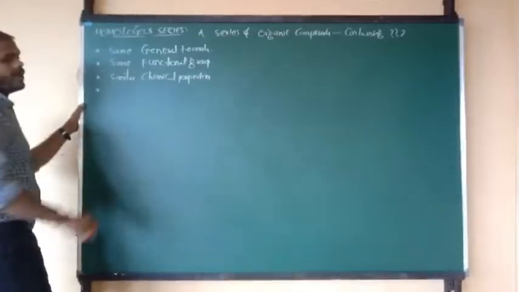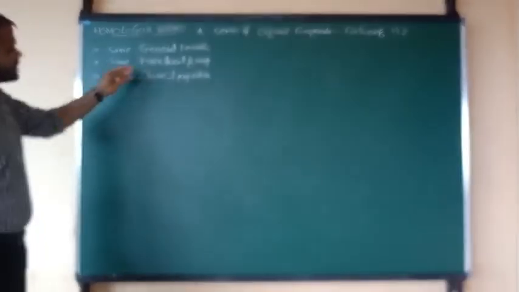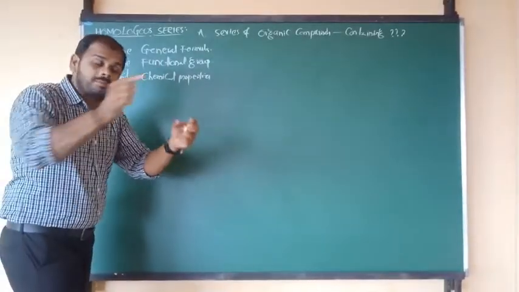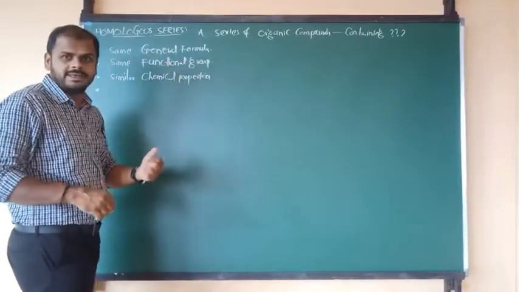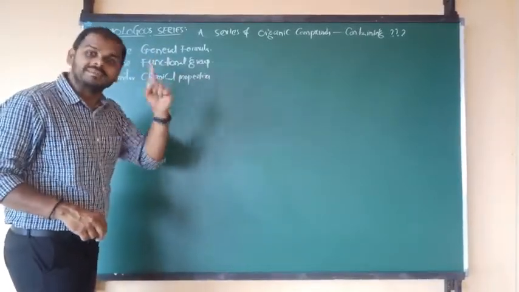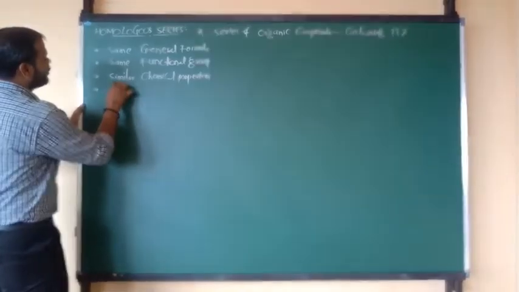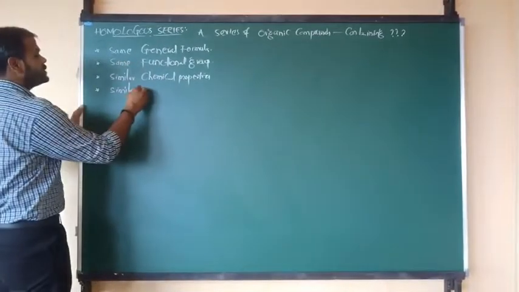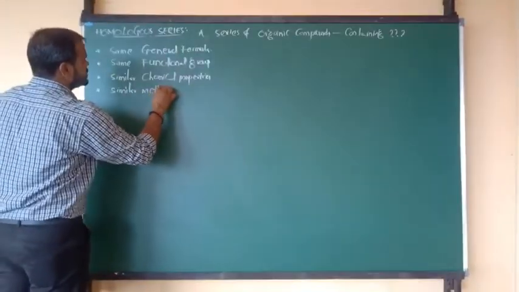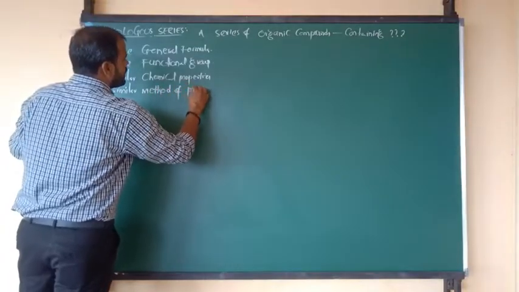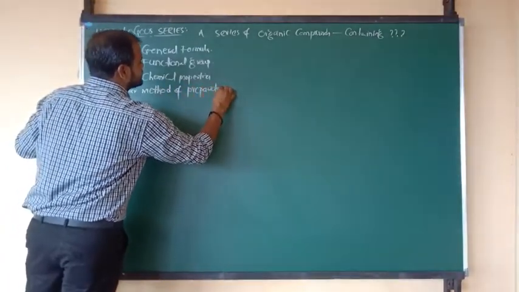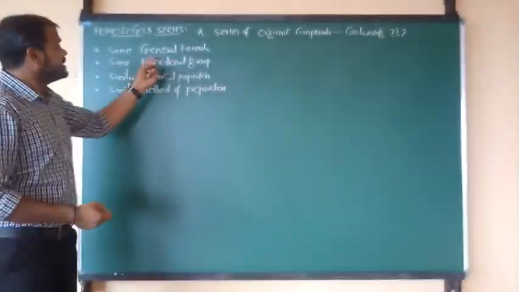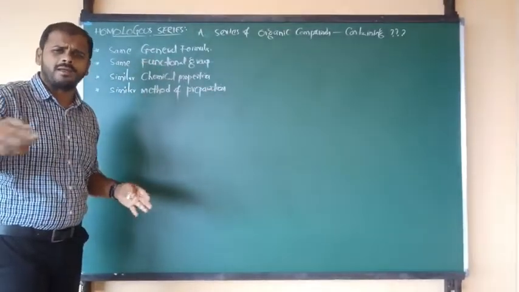Next, you have to remember one more point. Since their chemical properties are similar, all the members present in a particular homologous series should be prepared by similar methods of preparation. Why?